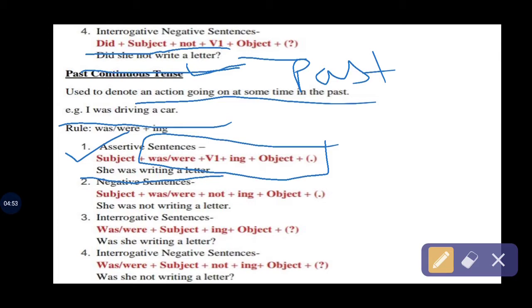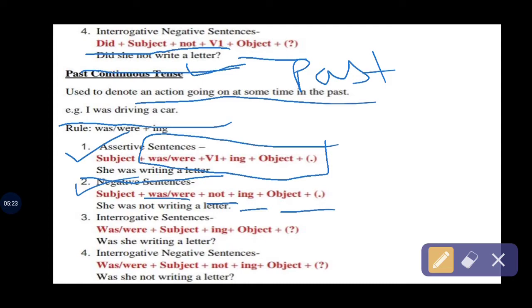To make a negative sentence we have to use subject plus was or were plus not plus verb ing plus object. And here is an instance for this one: she was not writing a letter. Was indicates it's past tense. Not writing a letter, it's past continuous tense. So be careful when you make a sentence.